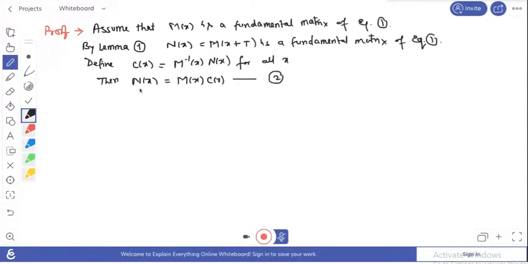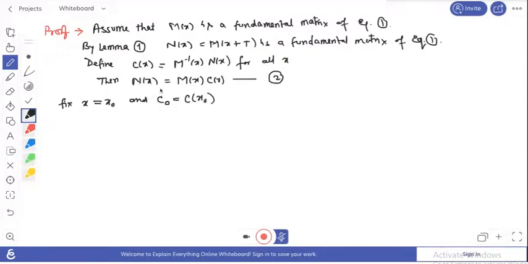Okay, so if we fix this x, suppose any real constant, which is x naught, what is the value of c at x naught? If we define it this way, this is a constant matrix, because this is a function of x, and if x is fixed real, this is a constant matrix. So this c0 equals c at x equals x naught, if we define it that way.